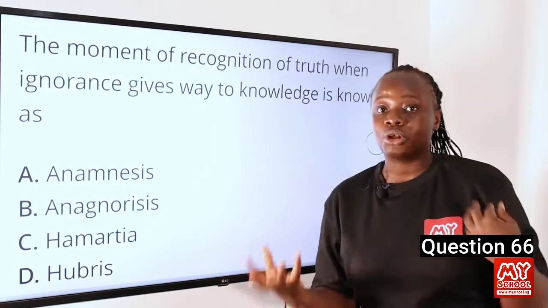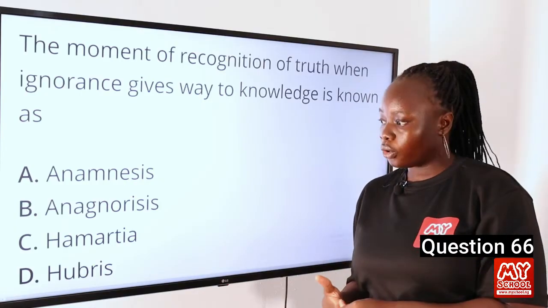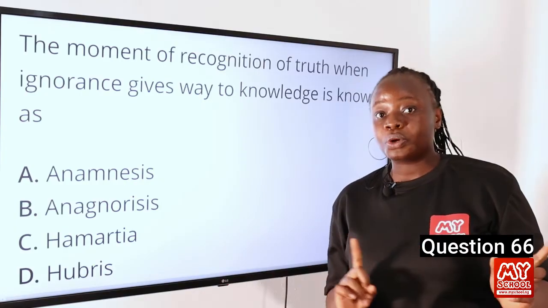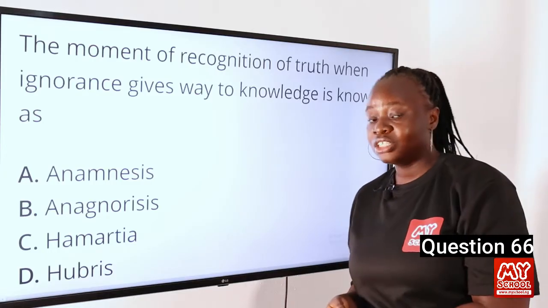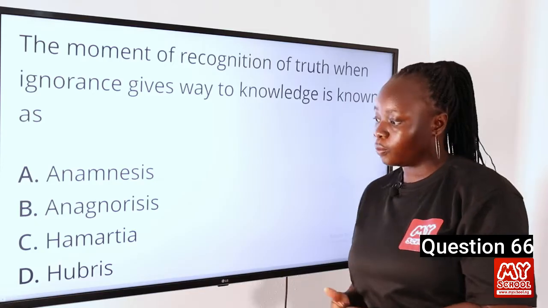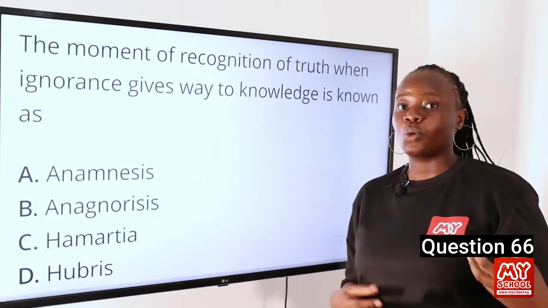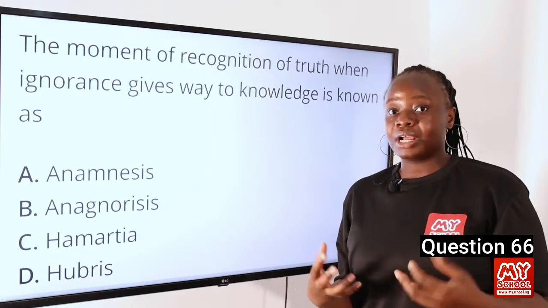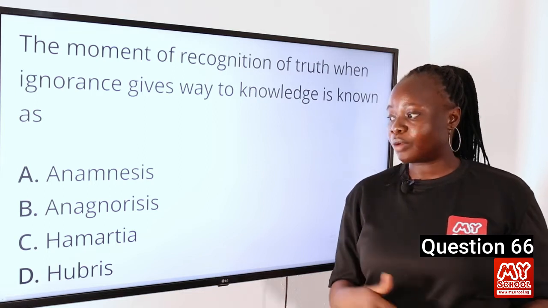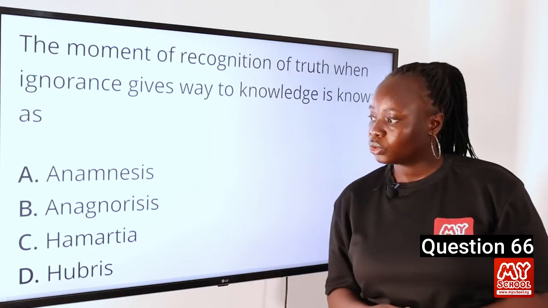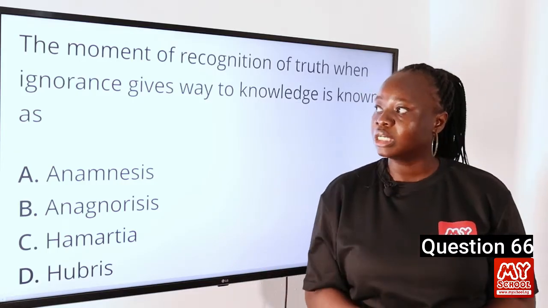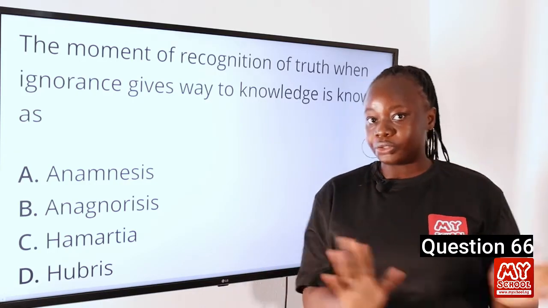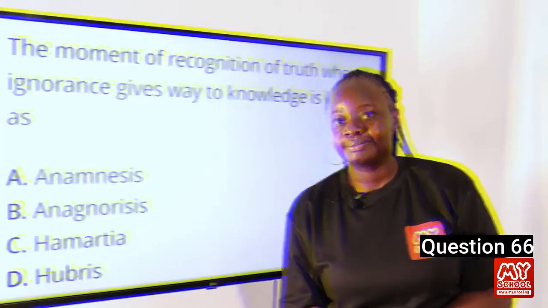Anamnesis is the recollection of past events in a literary work. Hamartia is the Greek word for tragic flaw. It refers to that flaw inherent in the tragic hero that leads to his downfall. Hubris is the overwhelming pride or arrogance of the tragic hero. It is an example of hamartia or tragic flaw. So our answer to this question is anagnorisis because it's that moment of recognition that leads a character from ignorance to knowledge. Our answer is B.